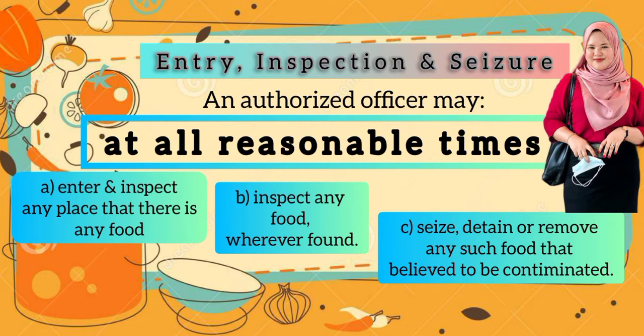Seterusnya, pegawai ini juga boleh memeriksa apa-apa makanan yang dijumpai di mana dia juga percaya bahawa makanan tersebut adalah untuk dijual. Dan seterusnya, yang C, pegawai yang diberi kuasa ini juga boleh menyita, menahan atau membuang apa-apa makanan yang dipercayai tercemar.